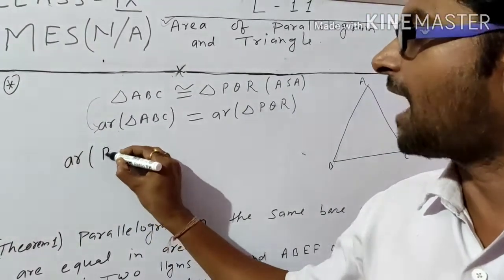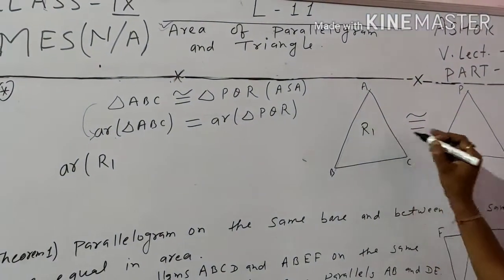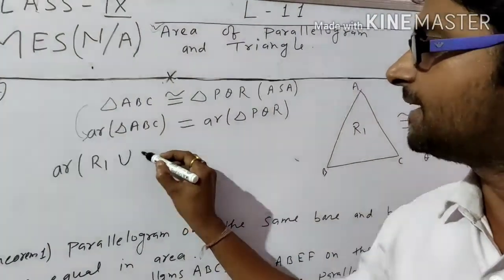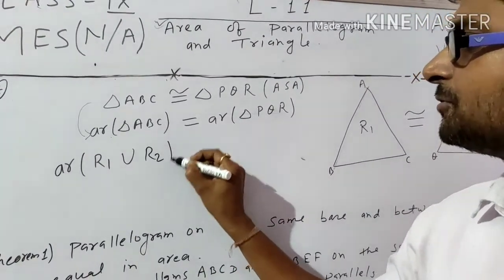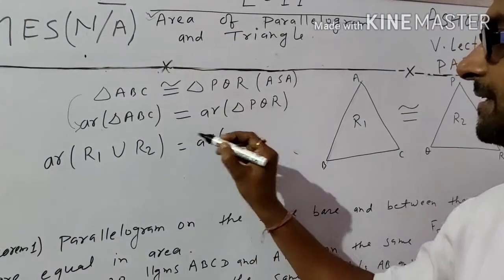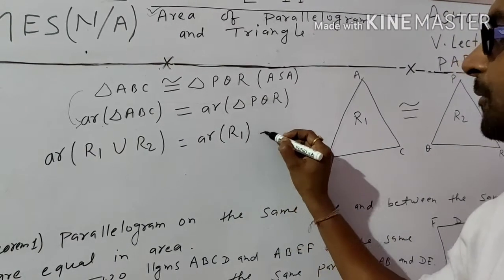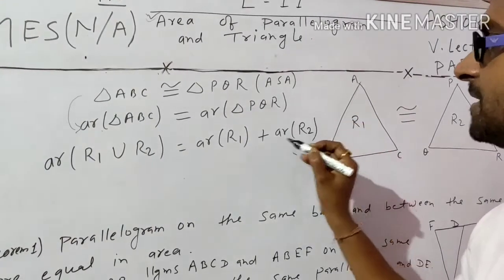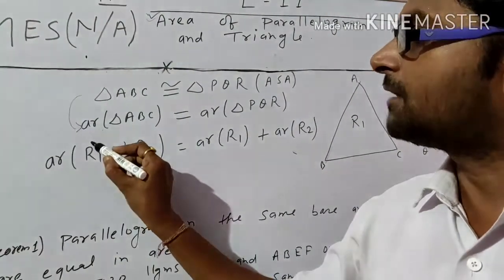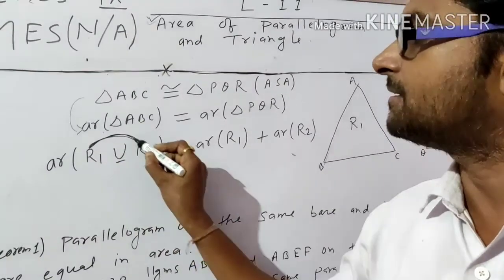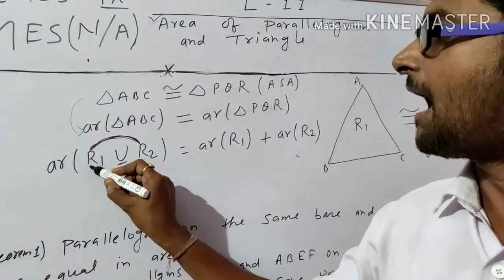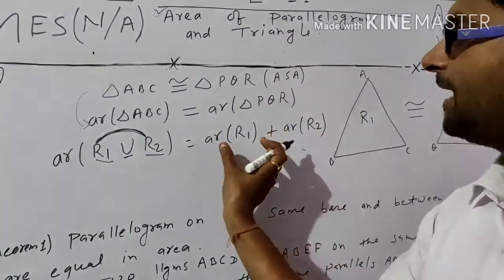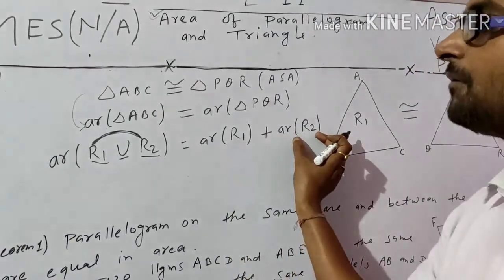Suppose R1 is any region. Suppose this region is R1 and this region is R2. Area of R1 union R2 is equal to, by separation, area of R1 plus area of R2. That means union means the common things and the individual things both are included in R1 as well as R2. So if both are separated from each other, then area of R1 plus area of R2.